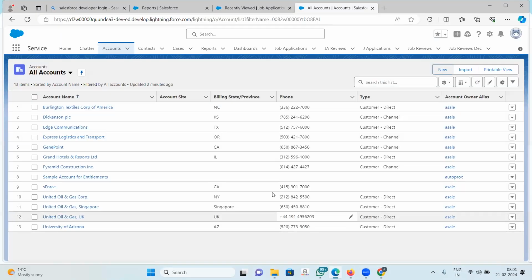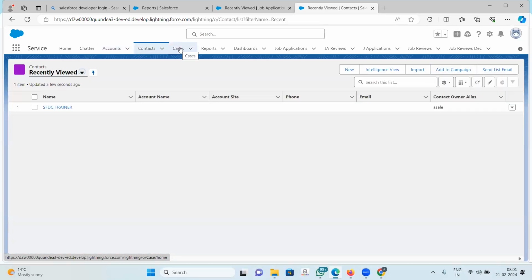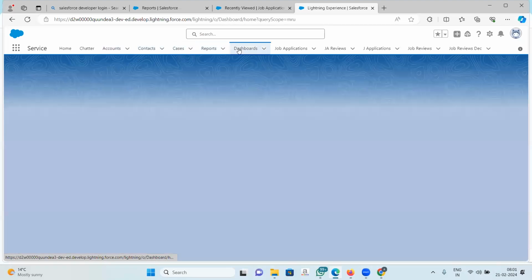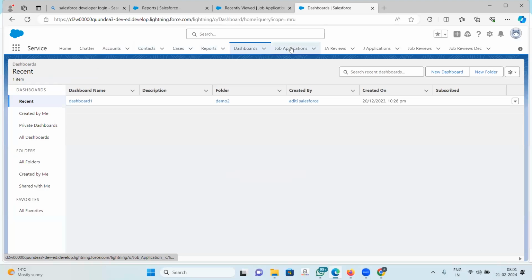But in the standard apps, this is inbuilt. When you buy the license package, this app comes along with it, ready for you to use, right? All these tabs are added by them only. We have not created any of them. They are there in the system. Okay, a little bit of idea about custom and standard apps. Let me show you.